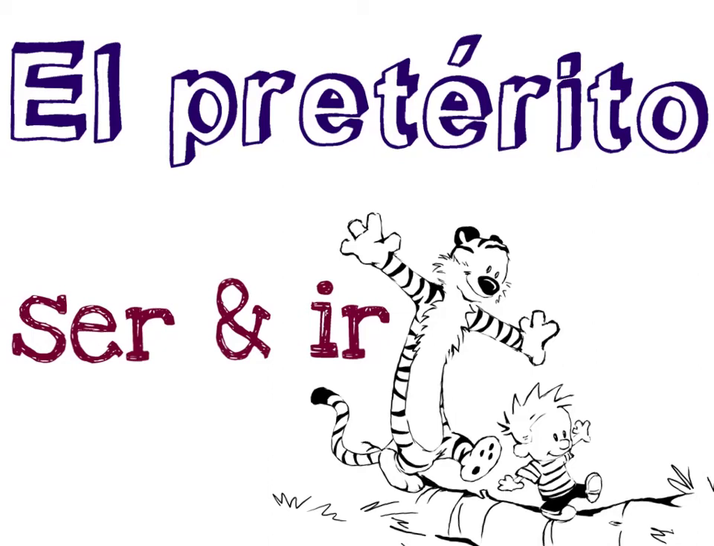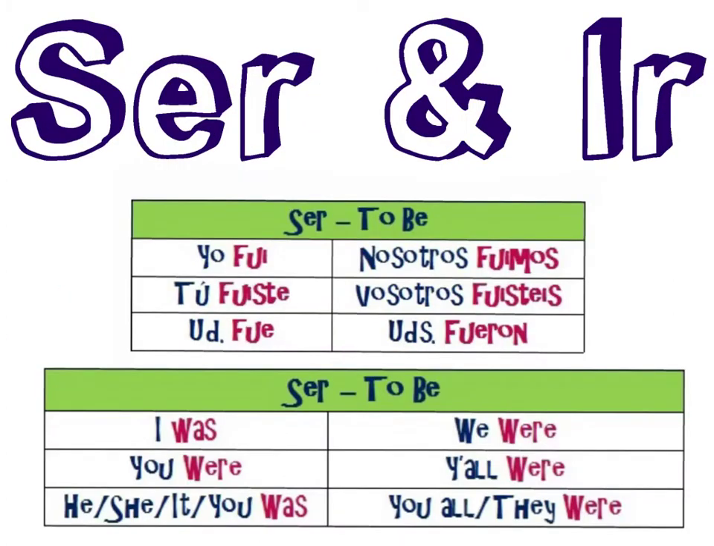This video will continue our discussion of the preterite tense with a look at the irregular verbs ser and ir. In the preterite tense, the verb ser is conjugated fui, fuiste, fue, fuimos, fuisteis, and fueron.